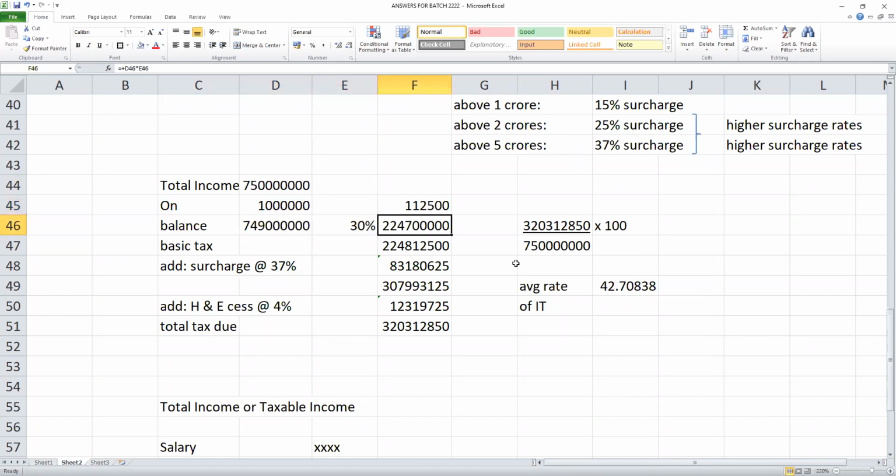Balance, 30%. Surcharge, 37%. Cess, 4%. He has to pay 32 crores. If he is earning 75 crore, he has to pay 32 crores as tax. So in other words, average rate of income tax 42.7%, almost 42.7% of his income goes to the government.